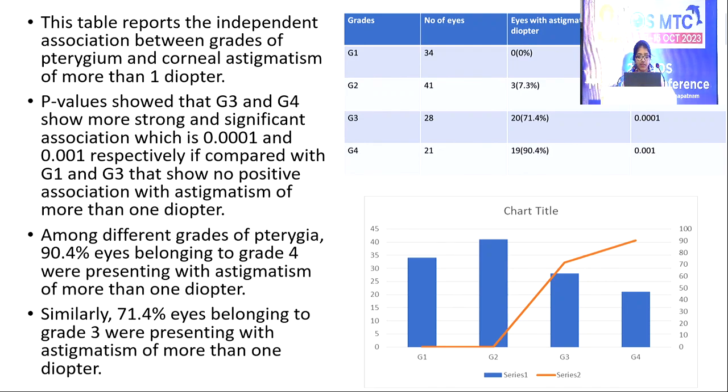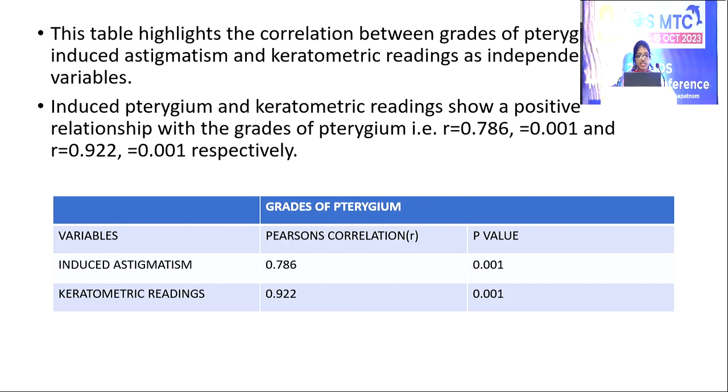Among different grades of pterygium, 90.4% of eyes belonging to grade 4 were presenting with astigmatism of more than one diopter, as seen in the table. Similarly, 71.4% of eyes belonging to grade 3 were presenting with astigmatism of more than 1 diopter.